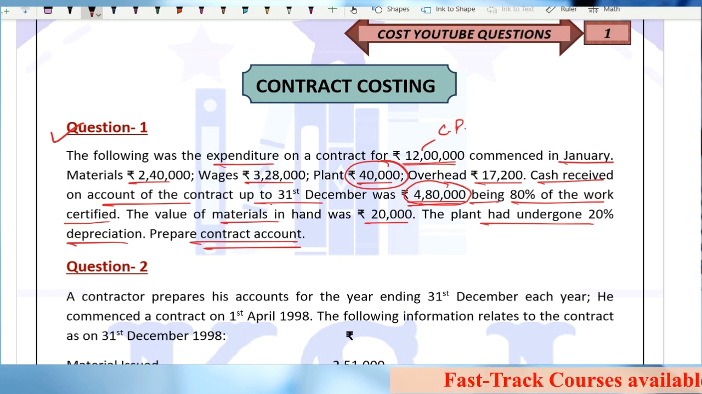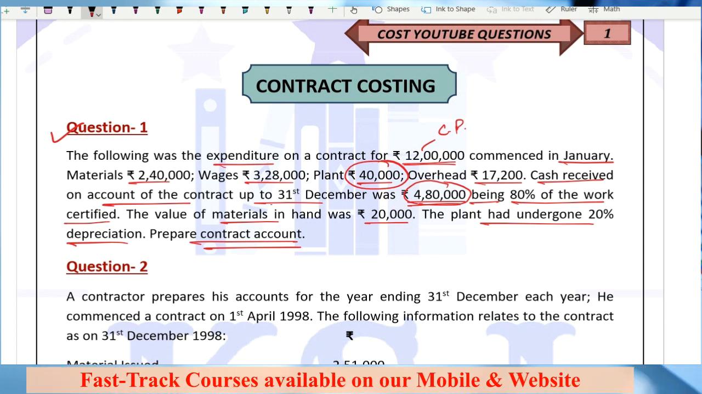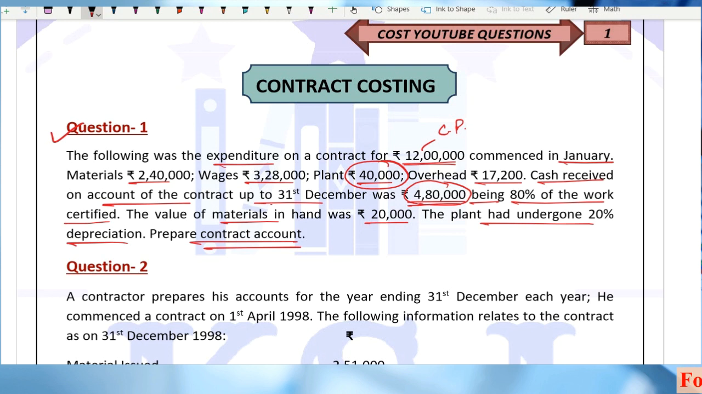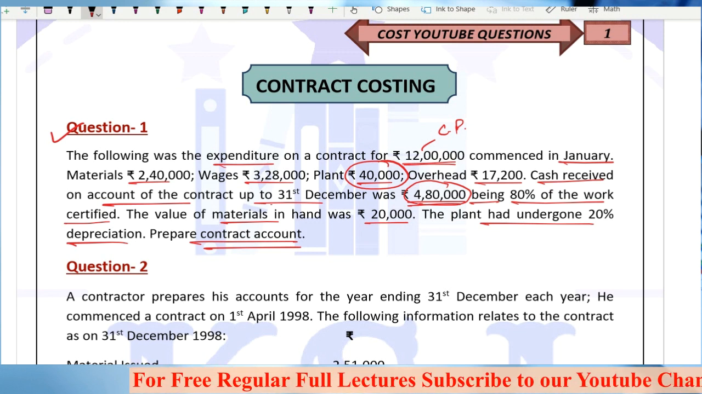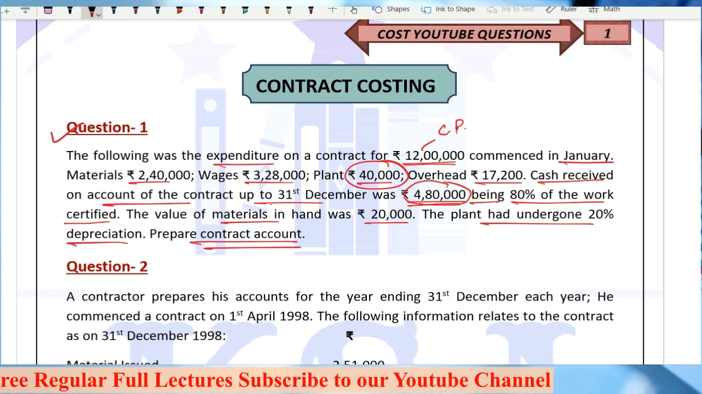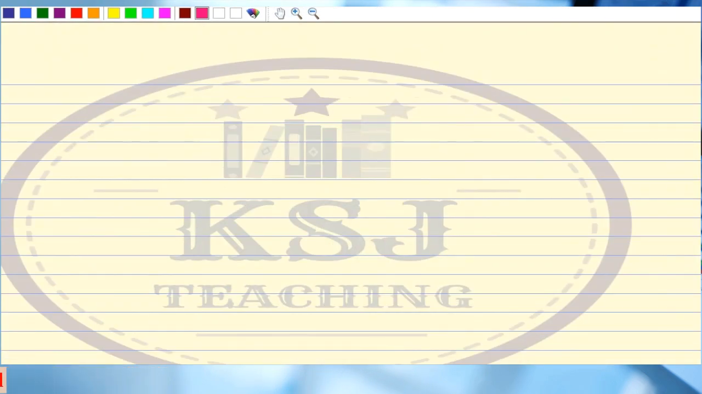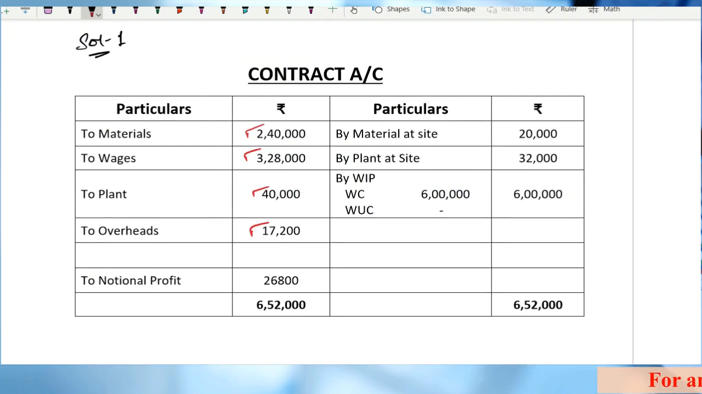Now, just tell me, do we take cash received 4,80,000 in the contract account? You have already studied the contract account. Open the handbooks, page 11.6. Do you take cash received in the contract account, sir? No? Then what do you take? We have to take work certified in the contract account, but the work certified is not given to us. Then how can you calculate it?